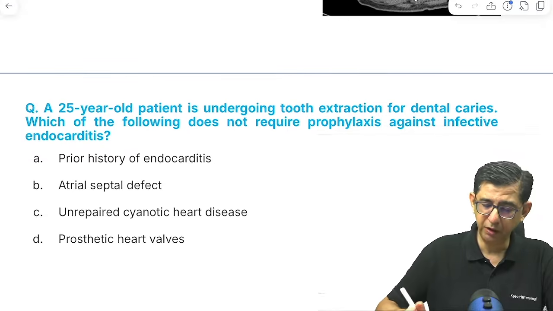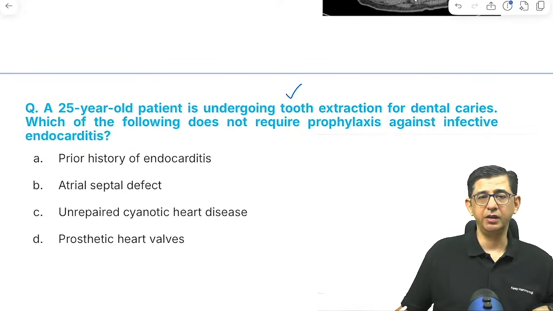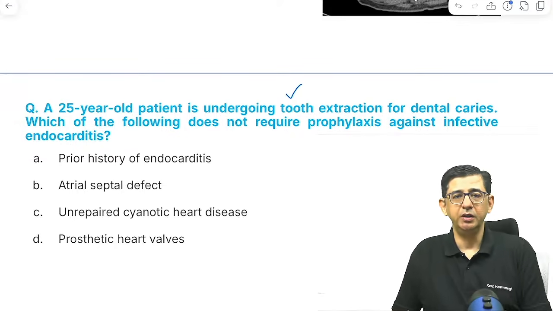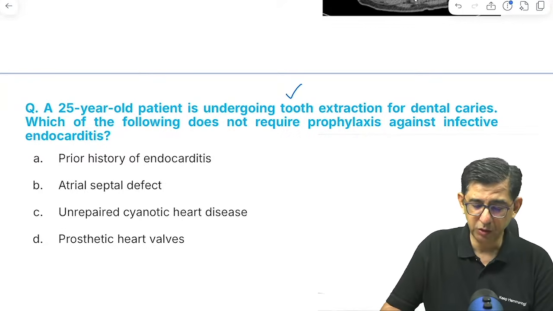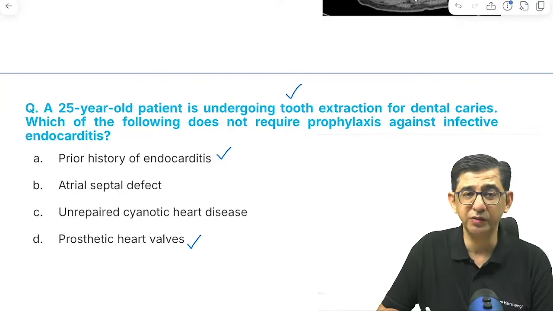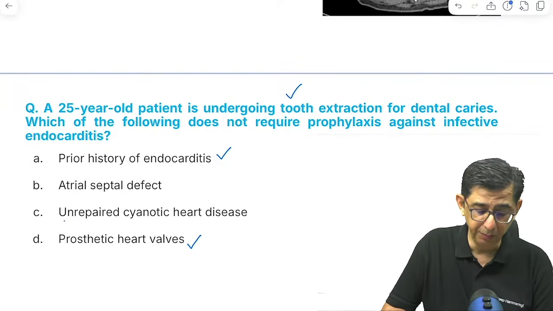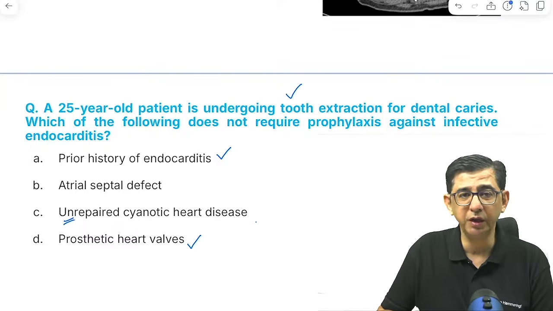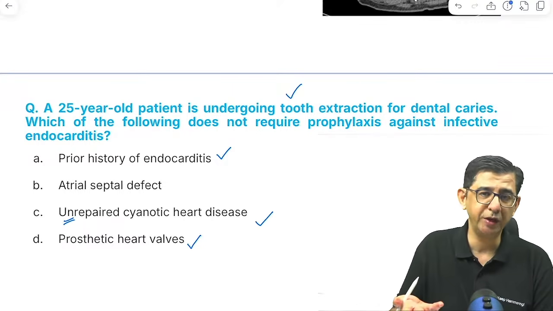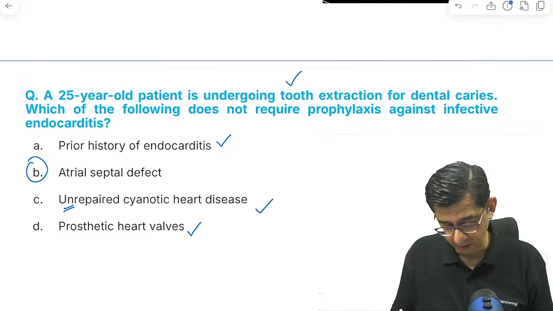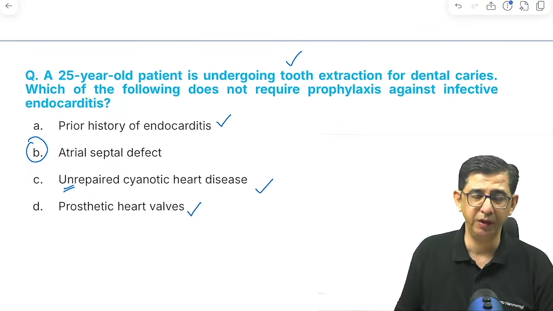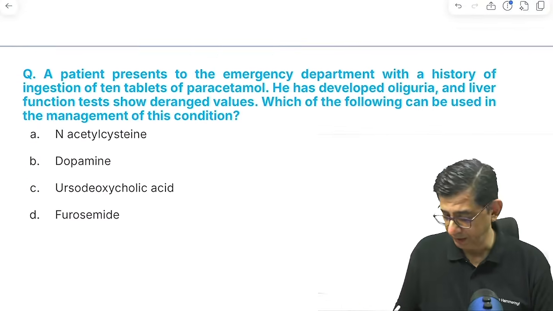Next is a patient who wants to undergo tooth extraction for dental caries and does not require prophylaxis against infective endocarditis. Pretty straightforward. If someone has had endocarditis before, has artificial heart valves, or unrepaired cyanotic heart disease, we will give dental prophylaxis. But ASD is a low pressure shunt, so in a low pressure shunt like atrial septal defect, we will not have a requirement of dental prophylaxis.